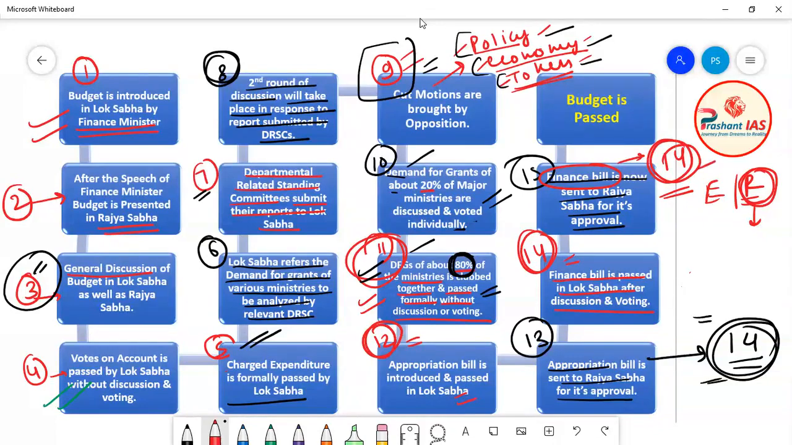And once the finance bill is passed by Rajya Sabha, we can say that now the appropriation bill as well as the finance bill are passed by parliament. And what is the budget? Budget is appropriation bill plus finance bill. So if both of these bills are passed by the parliament, we can say that the budget is passed by the parliament. So once the appropriation bill is passed by both the houses of parliament and the finance bill is passed by both the houses of parliament, we will say that the budget is passed by parliament. So friends, finally your budget is now passed.